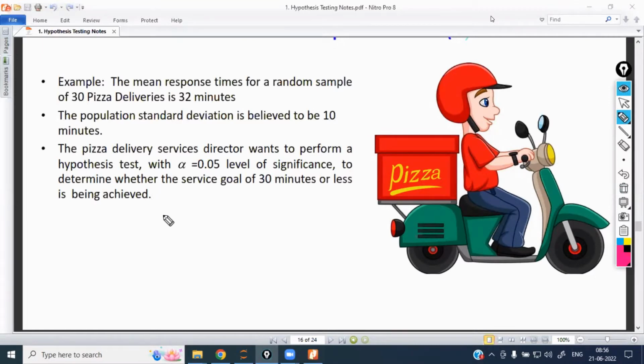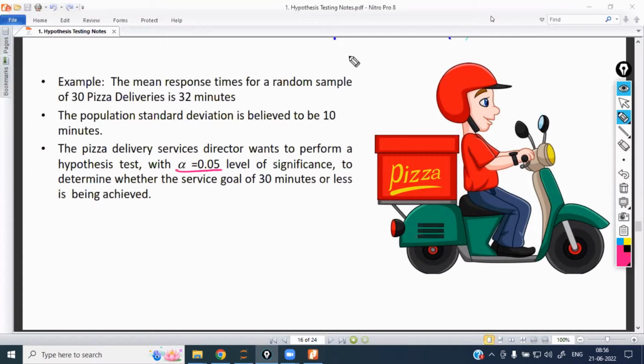So here, the first step is the null and alternate hypothesis. What is the second step? Level of significance. In the question, they have given the level of significance, alpha is equal to 0.05, directly in the question itself. So we are considering the same. Next, what is the third step? Calculate the test statistic value.